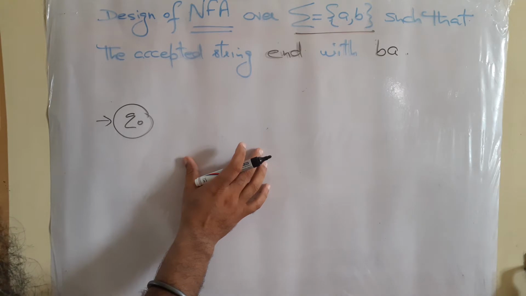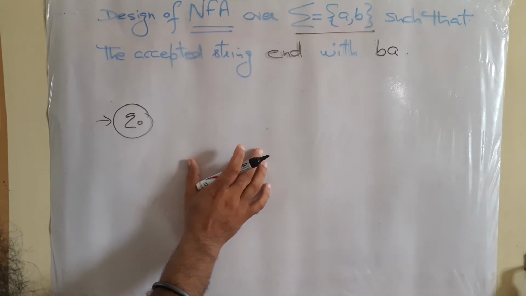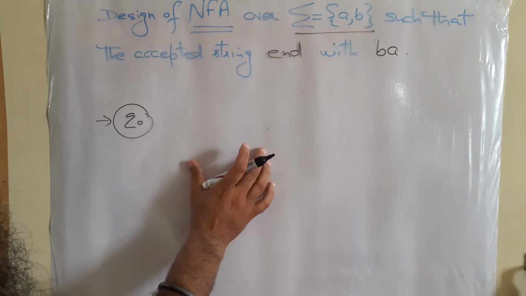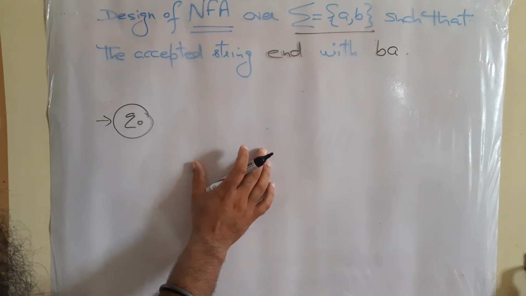NFA means non-deterministic finite automata. So why is it non-deterministic? Because at some states there is no action for some symbol, or there may be multiple actions for the same symbol. So that's why we call it non-deterministic.